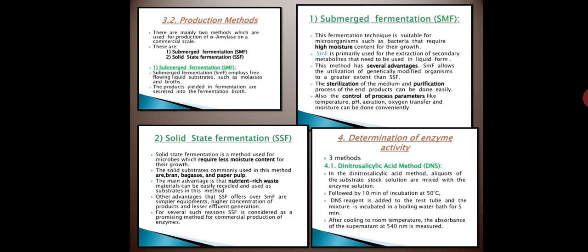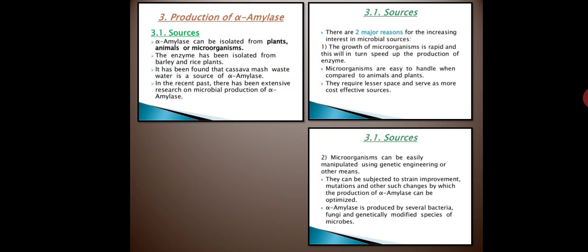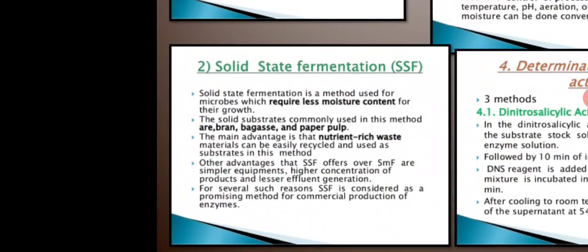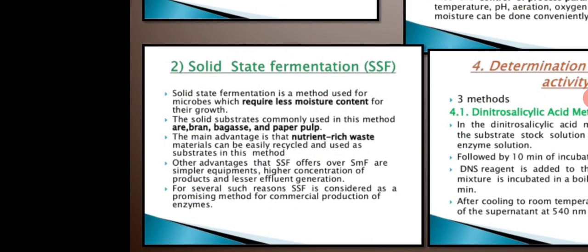The substrates which are used are bran, bagasse and paper pulp. Now what is bran? Bran is what we call bhusa, the wheat husk, that is the bran.